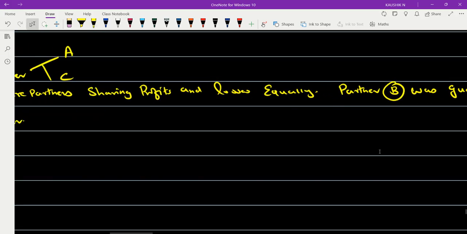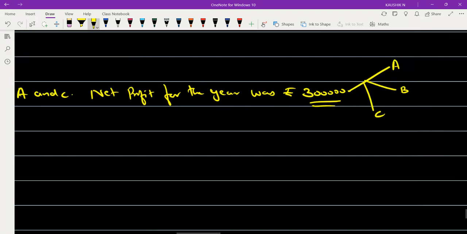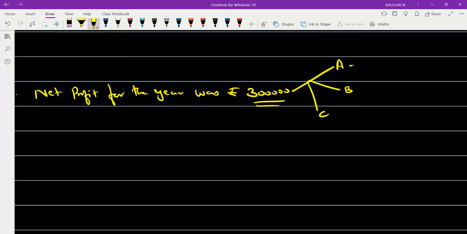They're sharing profits and losses equally. So there are three partners, 3 lakh rupees to be divided. How much will each partner get? A will get 1 lakh, B will get 1 lakh, and C will also get rupees 1 lakh.